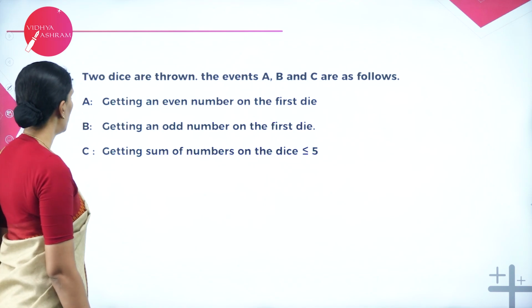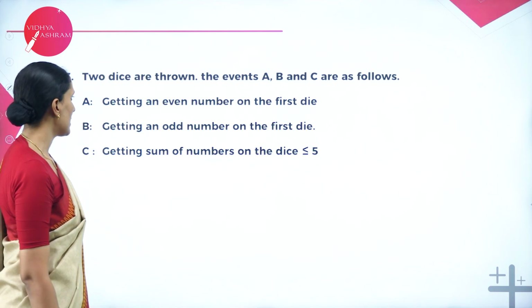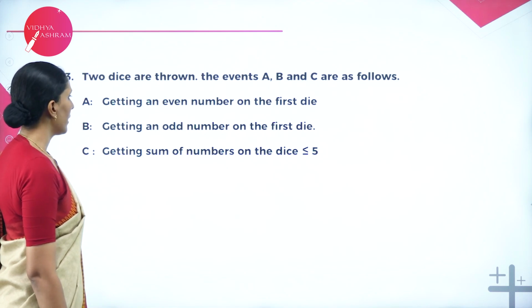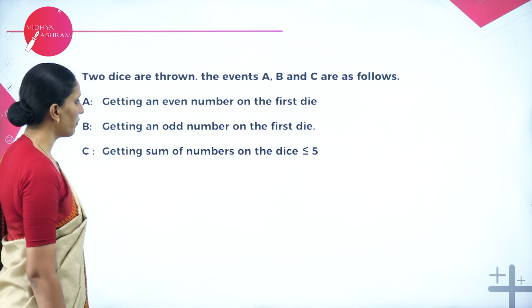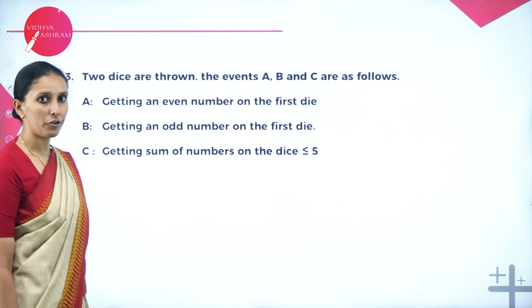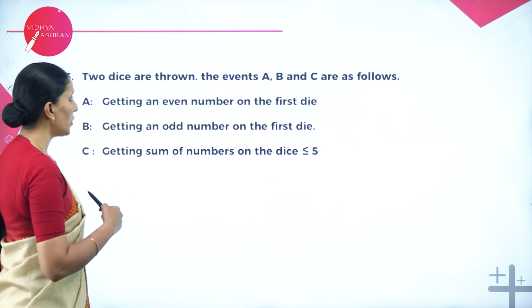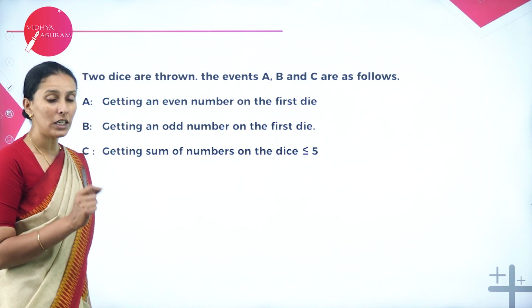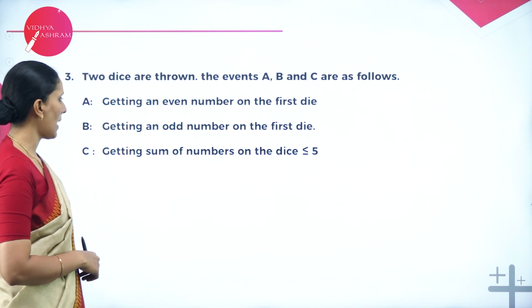Next one, 2 dice are thrown. The events A, B and C are as follows. A, getting an even number on the first die, B, getting an odd number on the first die, C, getting sum of numbers on the dice less than or equal to 5. First, let us write the events A, B, C. So when 2 dice are rolled, we have 36 outcomes. So let us write just events A, B, C instead of the sample space.